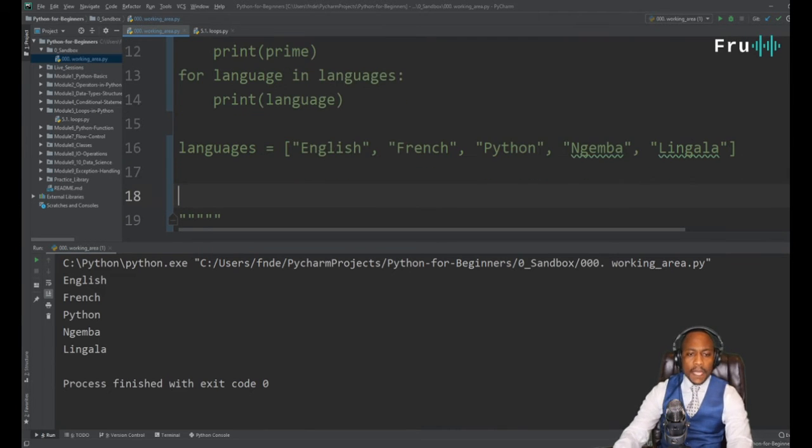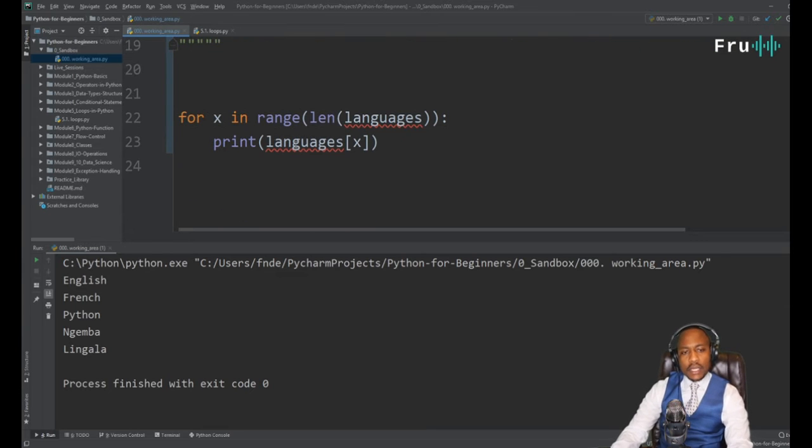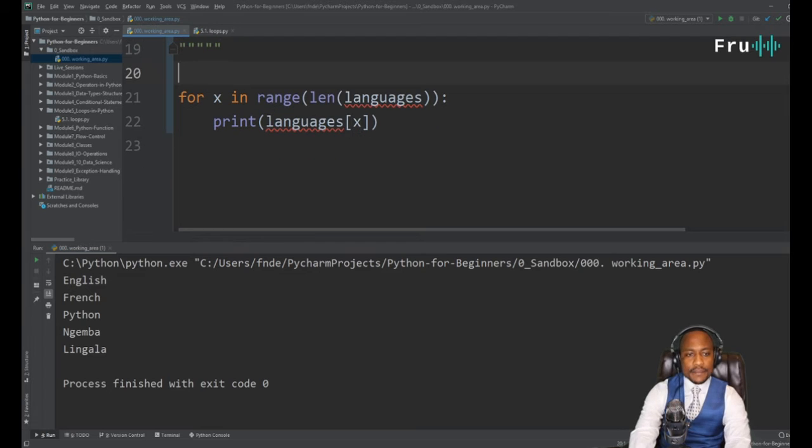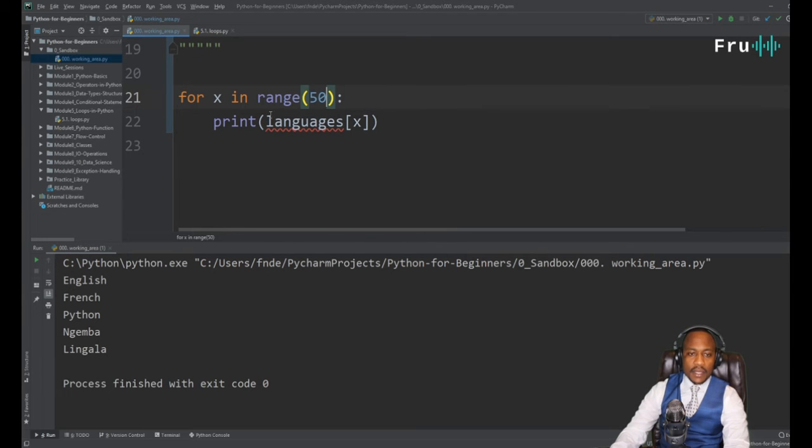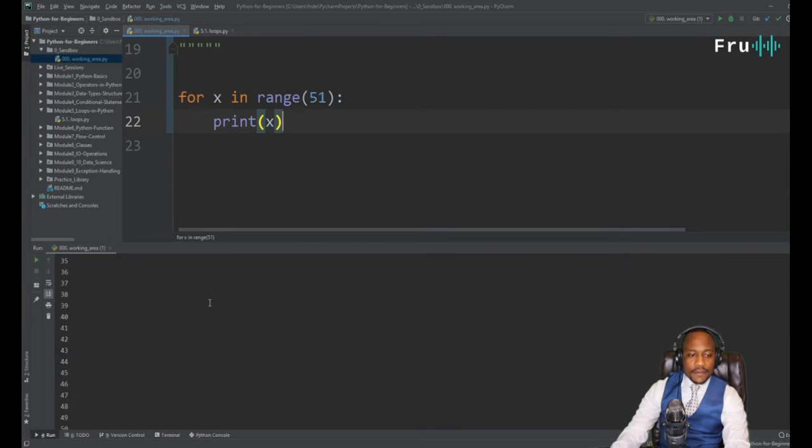All right. So what we can do here too is say for X in range 50, print X, it's going to just print from 0 to, let's do 51. So it's going to print from 0 to 50, which we can see on the screen here.